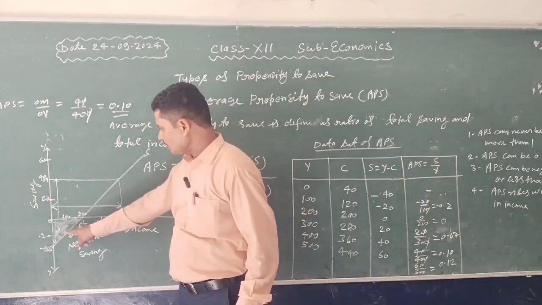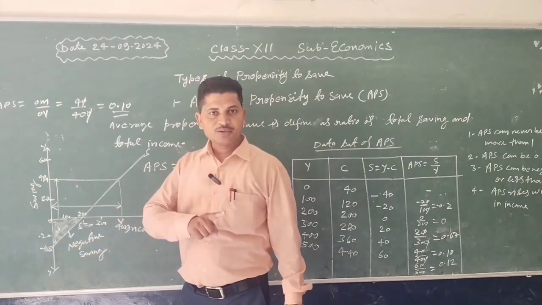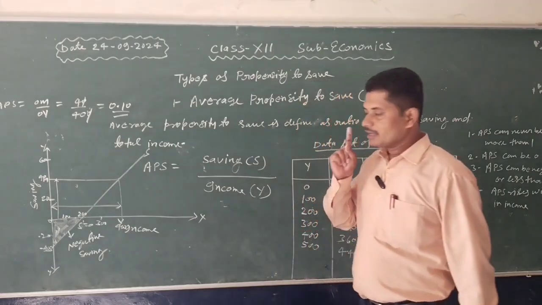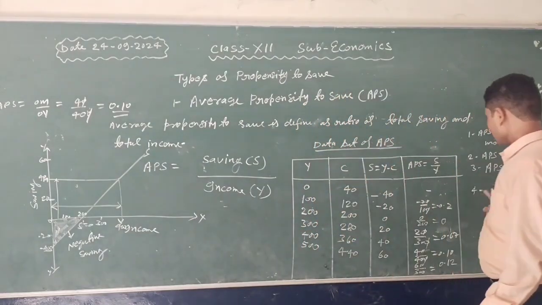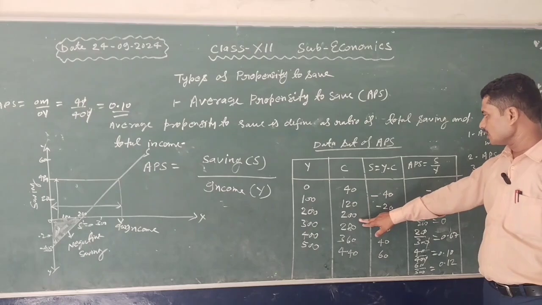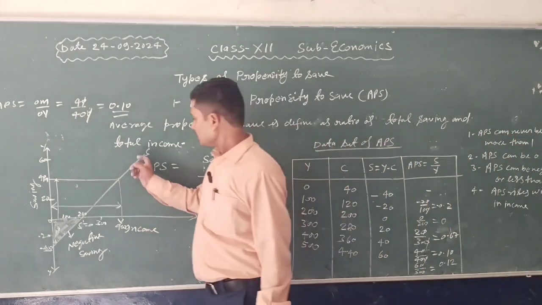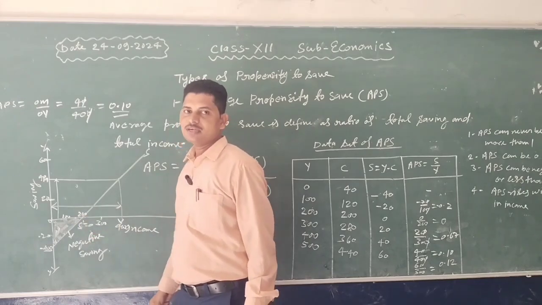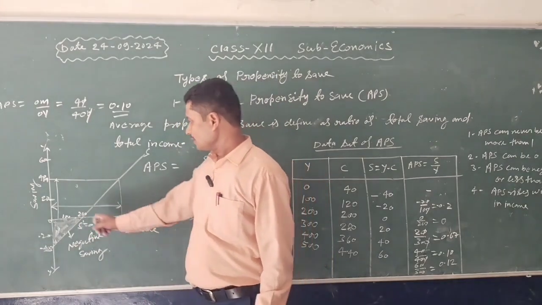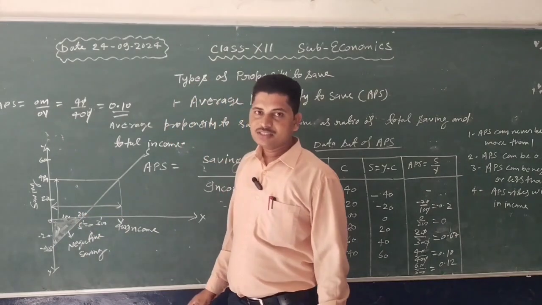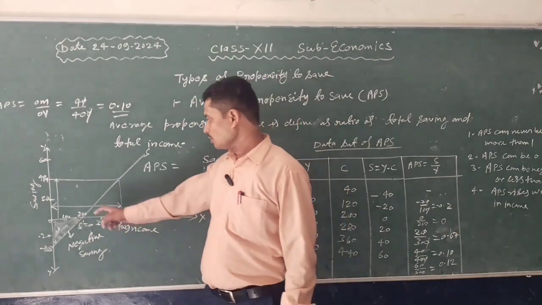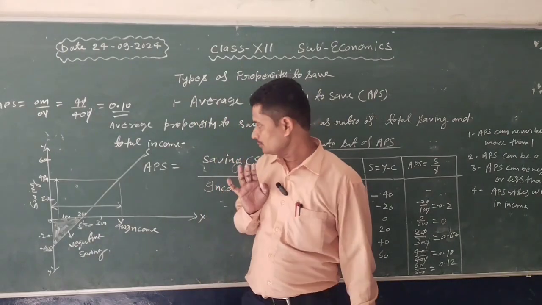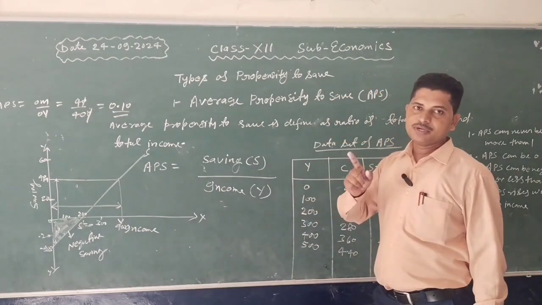Before the break-even point, the value of APS is negative. When saving is negative, the value of average propensity to save is also negative. The value of average propensity to save is 0 at this point. When consumption and income are both equal, the saving curve intersects the income line, at the x-axis. At the break-even point saving is equal to 0 because consumption and income are equal. After the break-even point, the value of APS is positive.